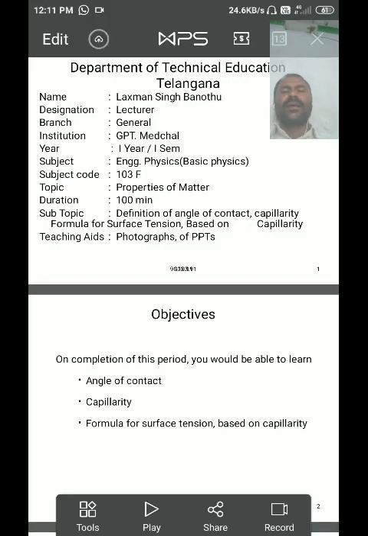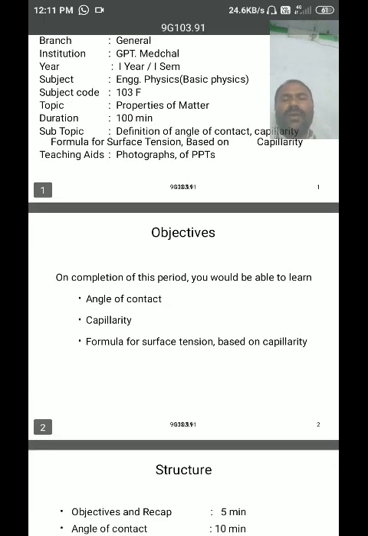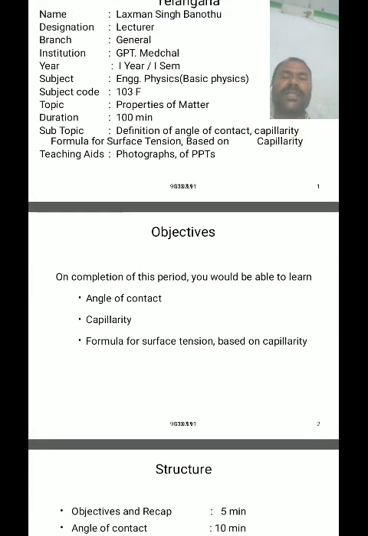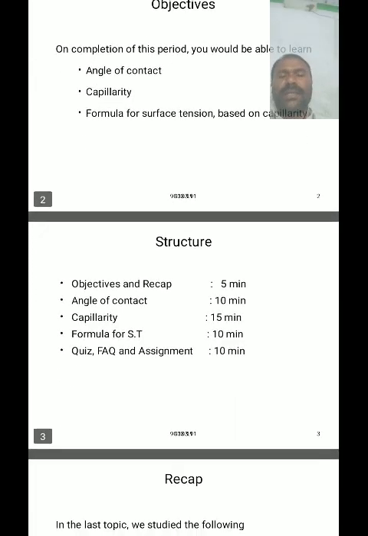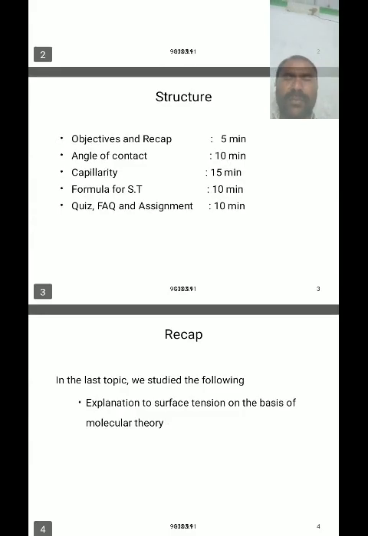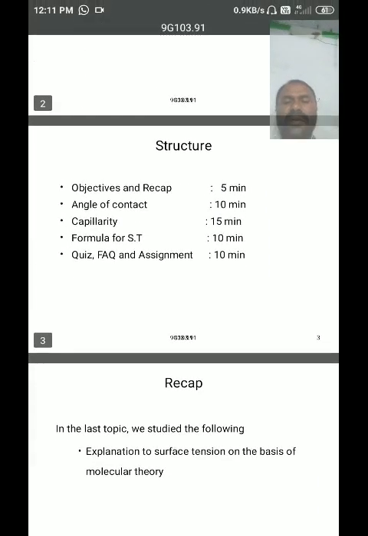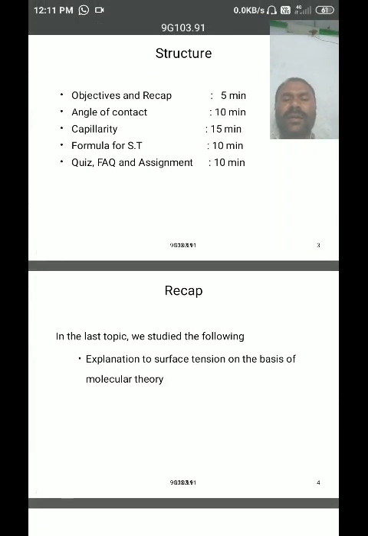Today we are going to discuss the angle of contact, capillarity, and the formula for surface tension based on capillarity.